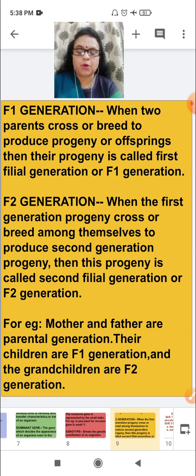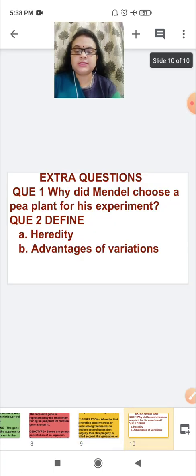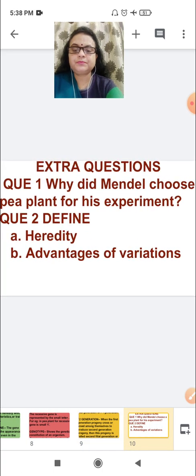The most important questions for this are: why did Mendel choose the pea plant for his experiment? In this you have to tell the reasons for selecting the pea plant for Mendel's experiment. Then define heredity and the advantages of variation. You should know the advantages of variations also.